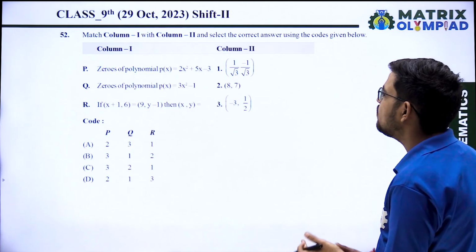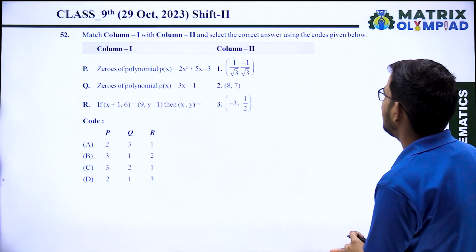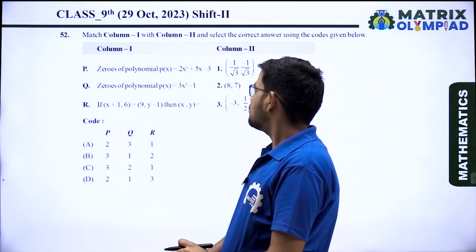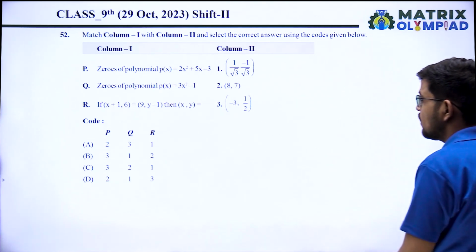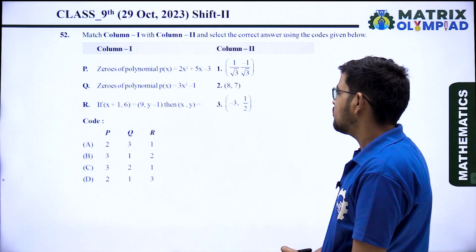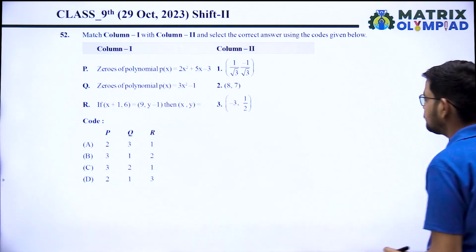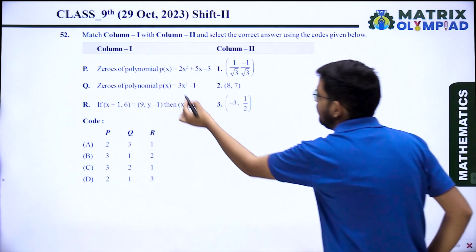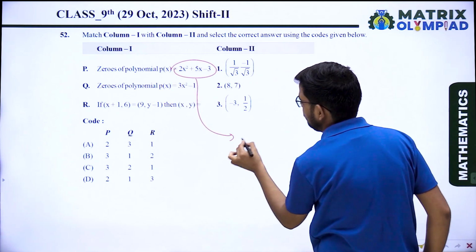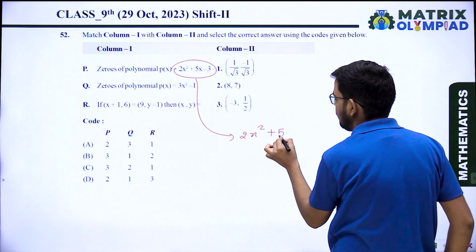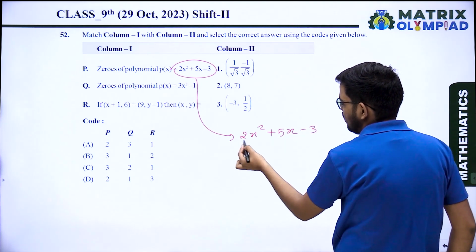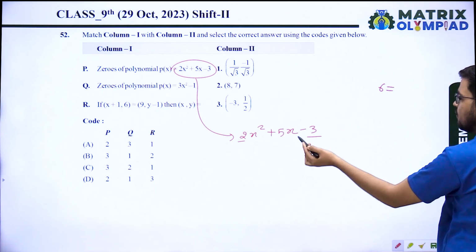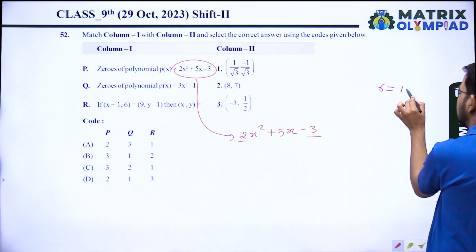Next, question number 52. Match column first with column second and select the correct answer using the codes given below. P, zeros of the polynomial 2x square plus 5x minus 3. Okay, so now we will first factorize this polynomial. 2 into 3, 6. Take factors of 6 such that by subtraction you are getting 5.